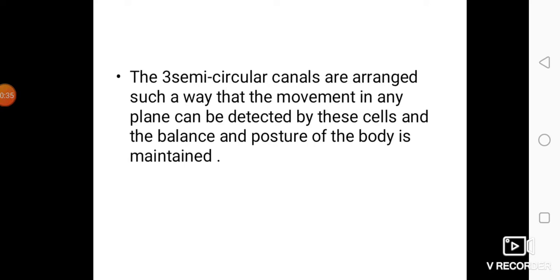The three semicircular canals are arranged in such a way that movement in any plane can be detected by these cells, and the balance and posture of the body is maintained. That is, bending movement, backward movement and the movement of the body towards the lateral sides, all these are detected by the three semicircular canals, and body balance is maintained by these canals.